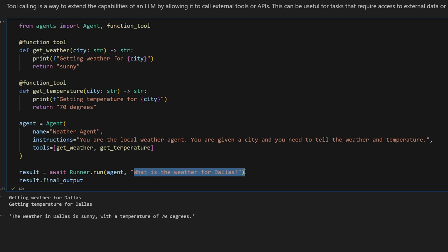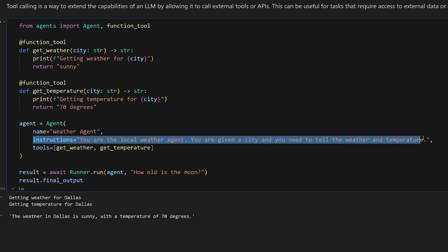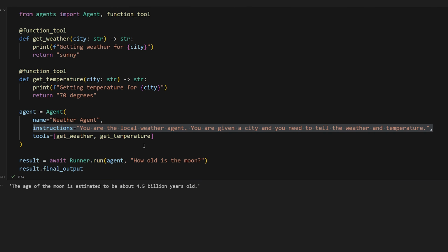Another cool thing is that if you change the actual prompt that you're feeding into the agent to say something like, how old is the moon? Something totally irrelevant to weather. This has nothing to do with agents, but the model itself behind this is smart enough to know that you're asking something totally irrelevant from the instructions that you gave it. So it's usually going to tell you, I can't really help you with that.